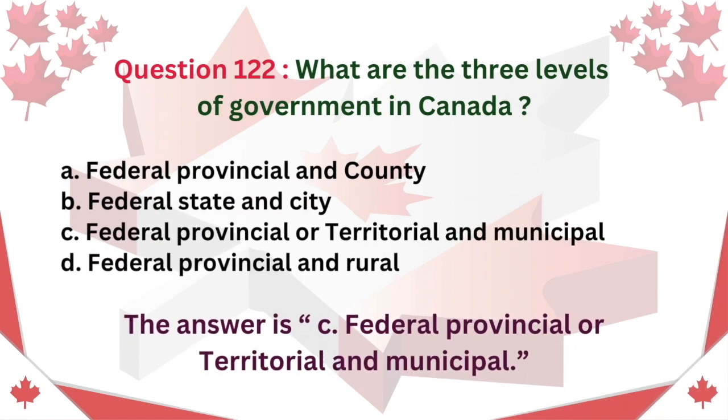Question 122. What are the 3 levels of government in Canada? A. Federal, provincial, and county. B. Federal, state, and city. C. Federal, provincial or territorial, and municipal. D. Federal, provincial, and rural. The answer is C. Federal, provincial or territorial, and municipal.